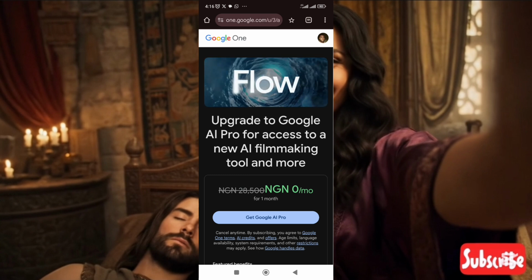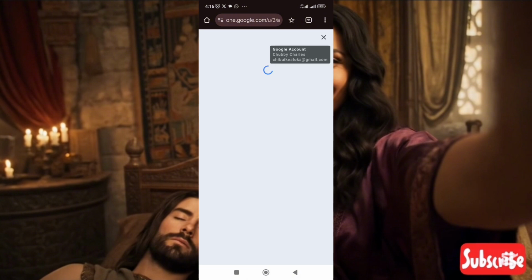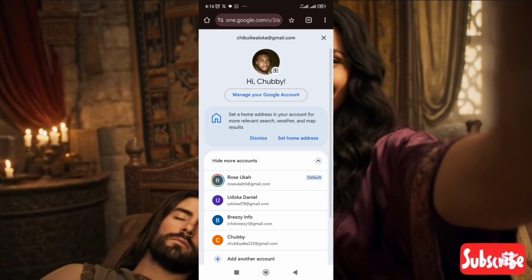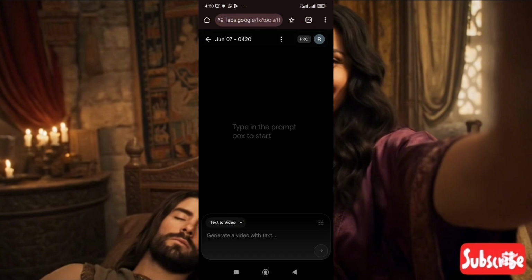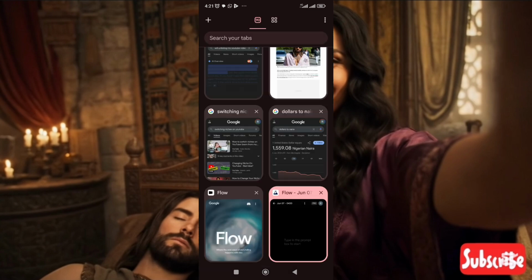Okay, so I'll go ahead and click on my profile here to switch to the account that I signed up with. As you can see now, Flow AI has given me access to the platform because I am signed in with the account where they gave me the pro version. You can see here it says pro, and this is my other profile. So what we are going to do now is to generate prompts that is going to help us create this video. I'll just head on to Chat GPT to try and generate this prompt now. So let us head on to Chat GPT and see what we can get there.